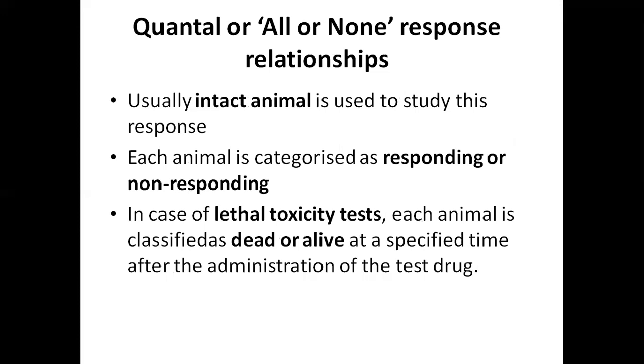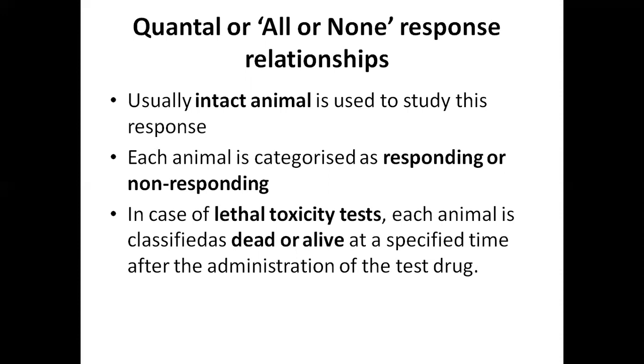The second type of dose response curve is the quantal or all or none phenomenon. Here we usually take intact animals to do this dose response relationship. Each animal is categorized as responding or non-responding when we see the therapeutic effect of the drug. For example, if we see the anti-epileptic action of a drug, we give the drug to the animal and see whether it shows an anticonvulsive effect or not.